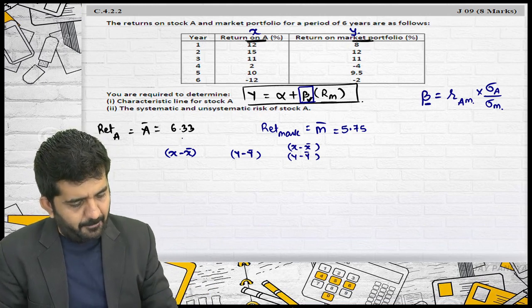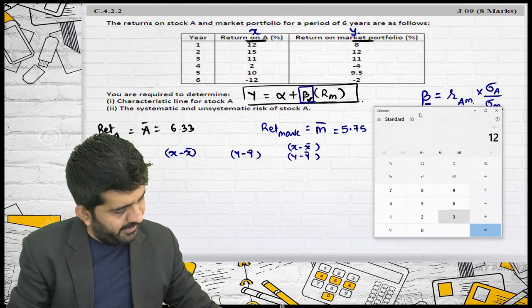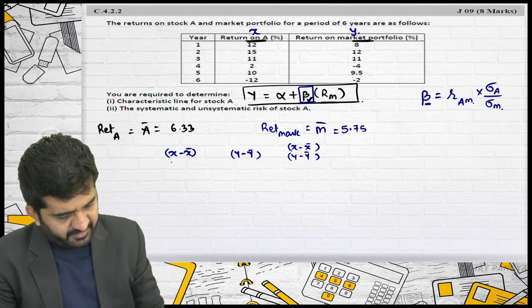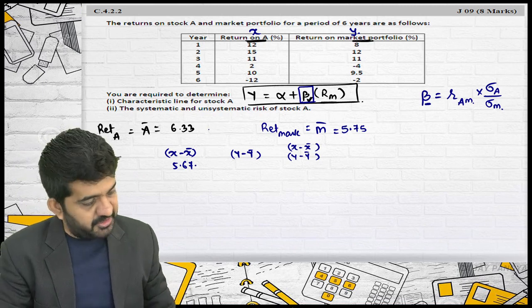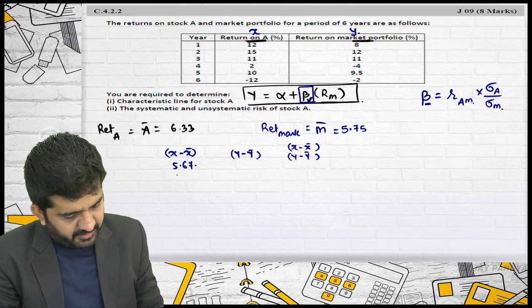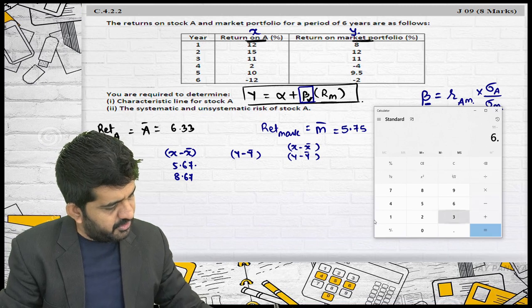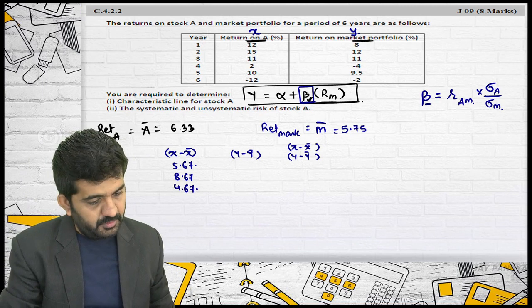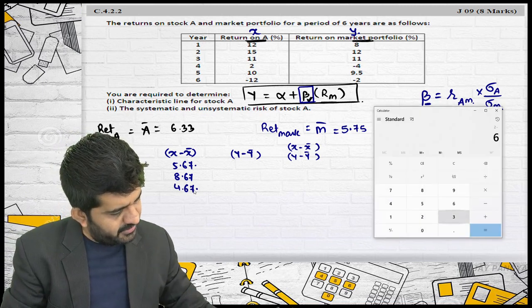So this is 12 minus 6.33. 12 minus 6.33 is equal to 5.67. 15 minus 6.33, 8.67. 11 minus 6.33, 4.67. 2 minus 6.33.